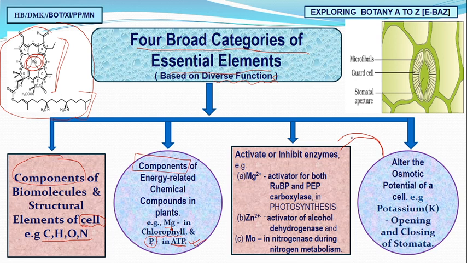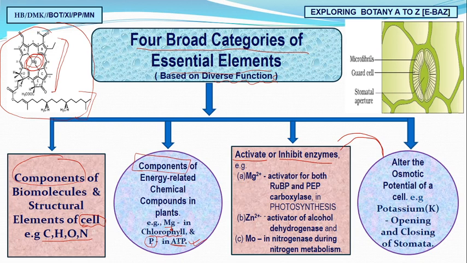Now two important examples after that. These activate or inhibit enzymes. These are enzyme activators or inhibitors, and in metabolism most reactions are enzyme mediated. So we need the activator, we need the inhibitor according to the requirement of the plants.